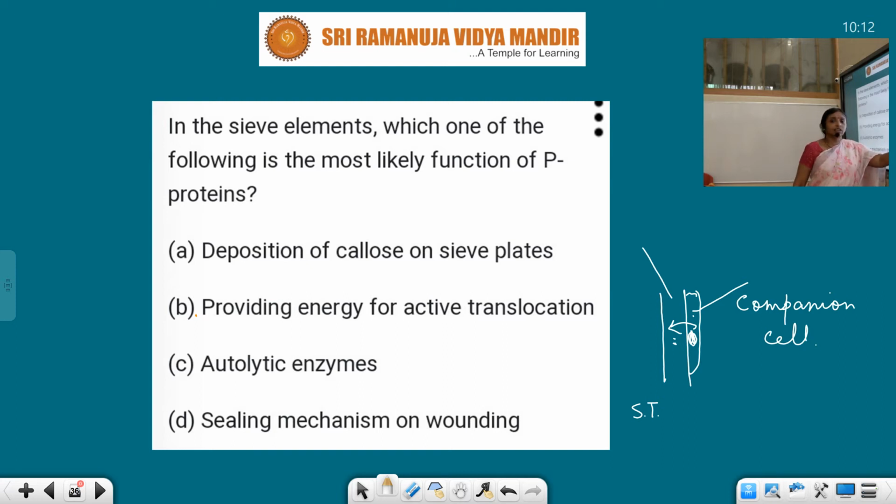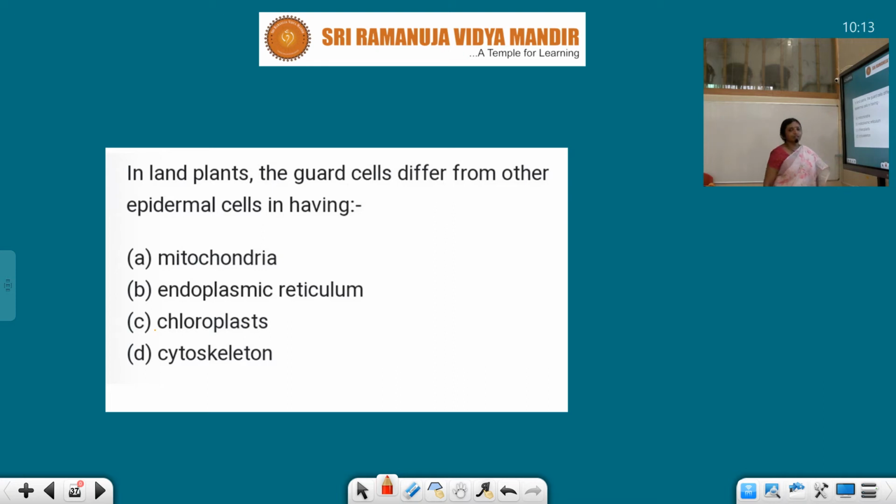Other cell organelles like ribosomes and vacuoles are also absent. So it is the P protein which is present there. It helps in activating translocation, which is the main function of phloem. So the answer here is providing energy for active translocation. Deposition of callose on sieve plates is not actually the proper reason. And autolytic enzymes, why would autolytic enzymes be helpful? It is also not. And the sealing mechanism is also not correct regarding this P protein, because the function of phloem is translocating, transferring, conducting.